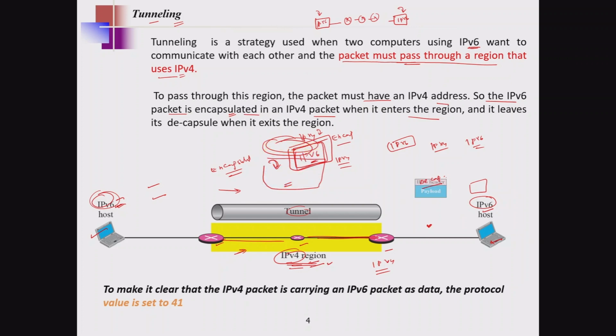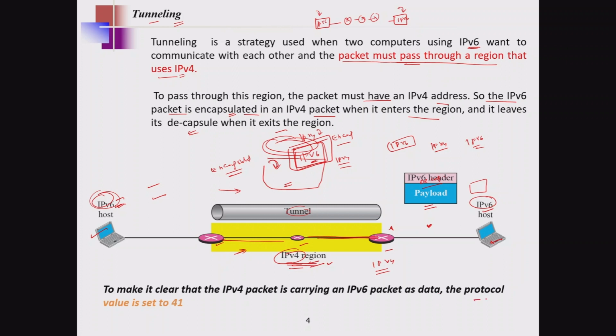Now see what will happen. The moment it comes to the receiver, we remove that extra information. It means that we are performing the decapsulation operation when it exits the IPv4 region. Now, how do we find out whether we are performing the tunneling operation? For everything we have something called the protocol.